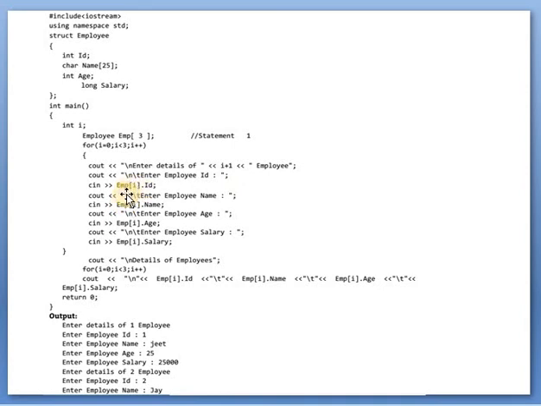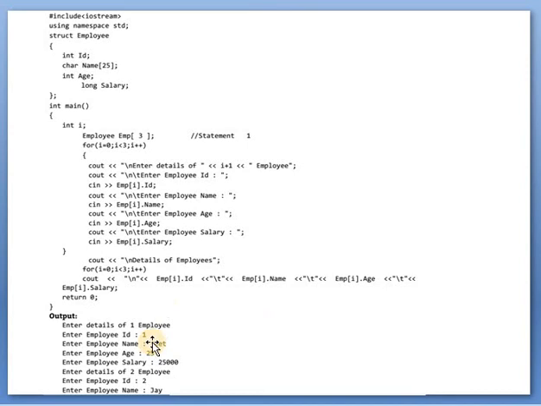For an array we need the for loop: enter the details of i plus 1, means first employee. Here is how to access it: employee i dot id, where i is the index, employee 0 dot id, employee 1 dot id, 2 dot id. Like that, employee i dot name, employee i dot age, employee i dot salary.